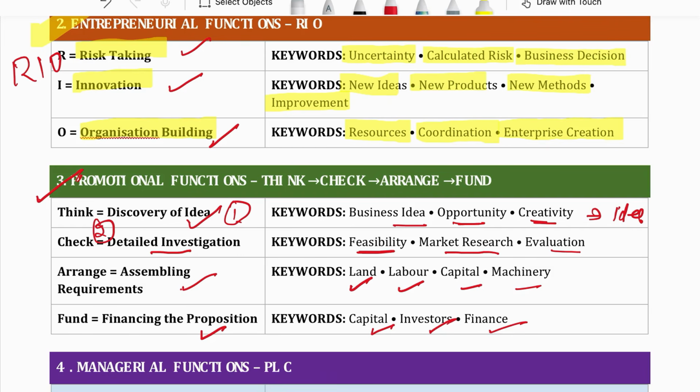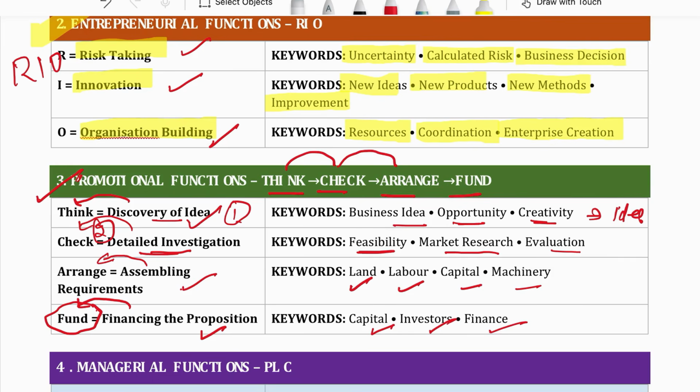Now to learn these 4 promotional functions, there is a very easy way. Discovery of idea. What do you do in this? Think. Detailed investigation. You check whether the idea is implementable or not. Assembling the requirement. You arrange the resources. Then financing the proposition. You arrange the funds. So remember these words: think, check, arrange, fund.